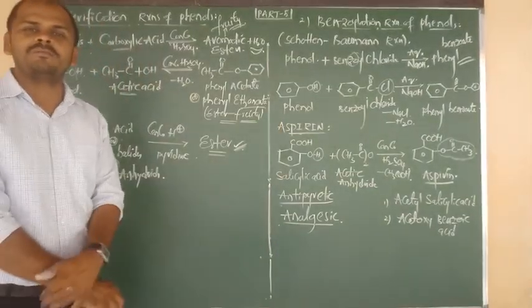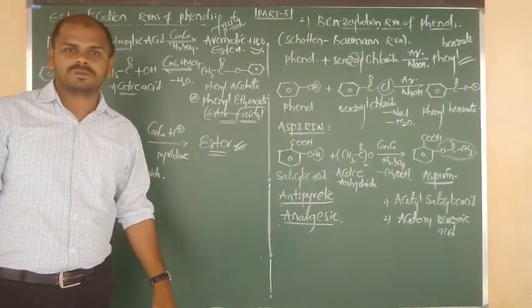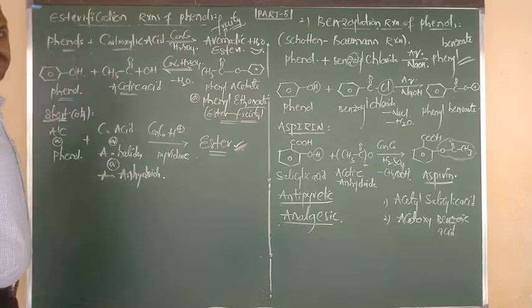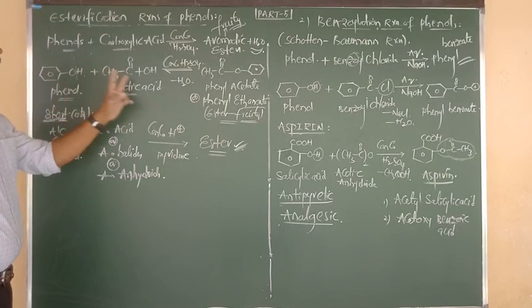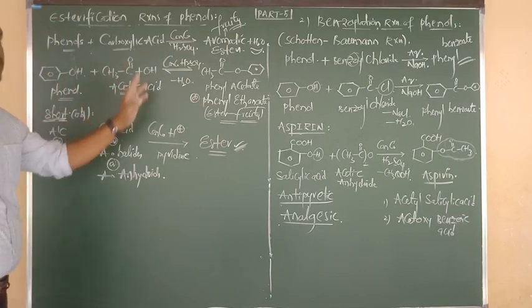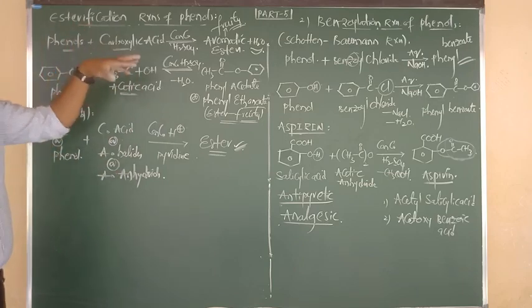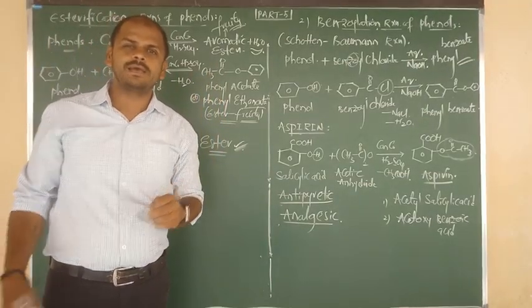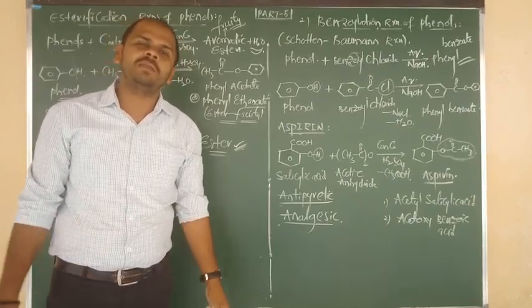This is nothing but what? Ester. What is the common product here? Ester. Okay, right. So on the basis of the esterification method, the cleavage of OH in alcohols or phenol and the cleavage of C-O in carboxylic acid, on the basis of such concept only, we have two applications. One is cellulose preparation, one more is oil of wintergreen preparation.